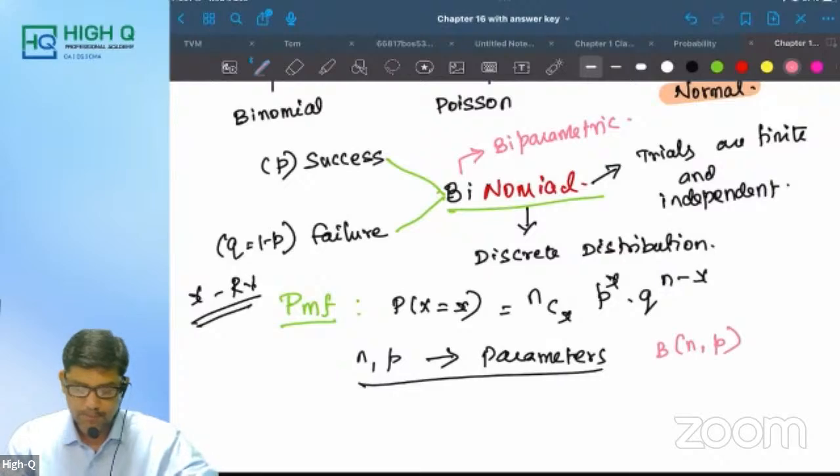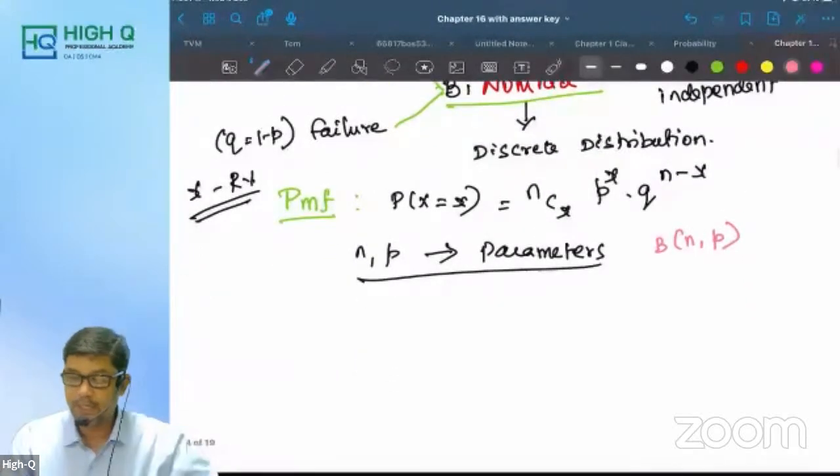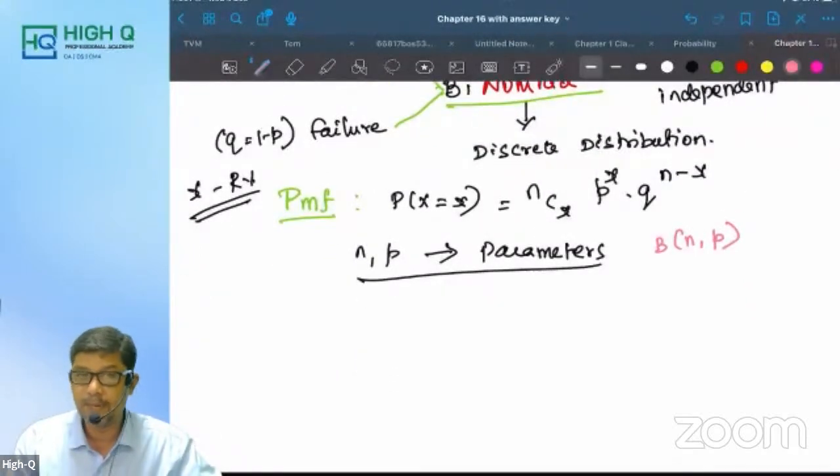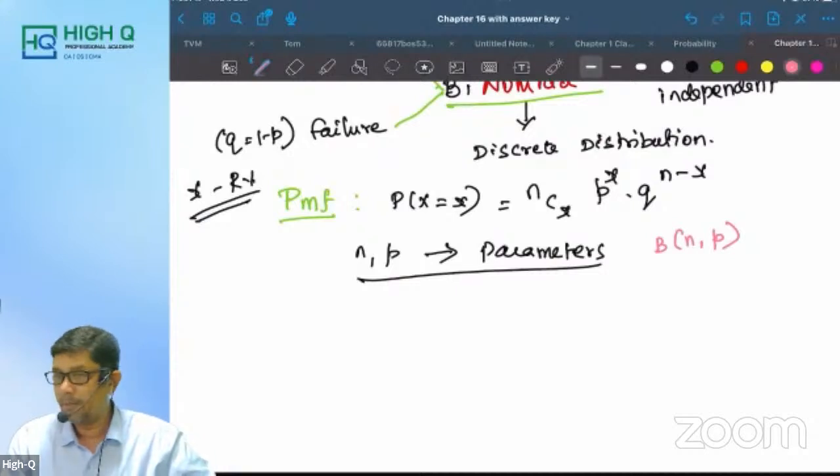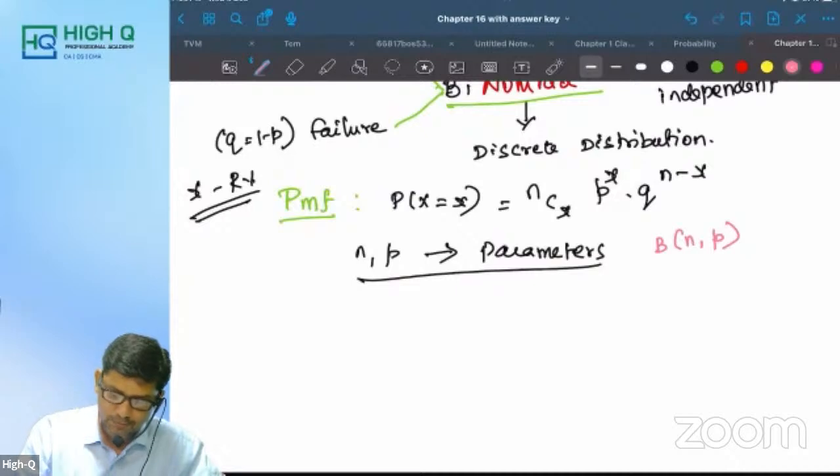B of n comma p. So n comma p are what? Parameters. N comma p are parameters. Therefore, it is biparametric. Is that clear? Okay. Now, this is the PMF. You all understand?